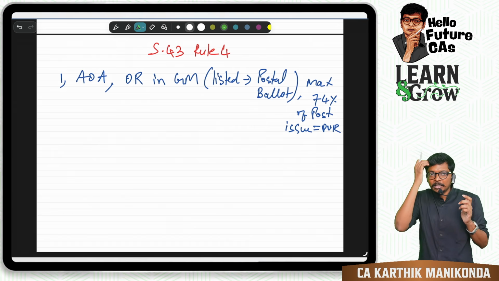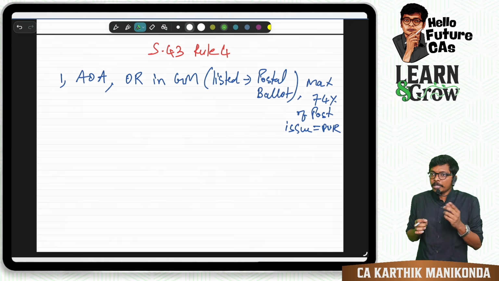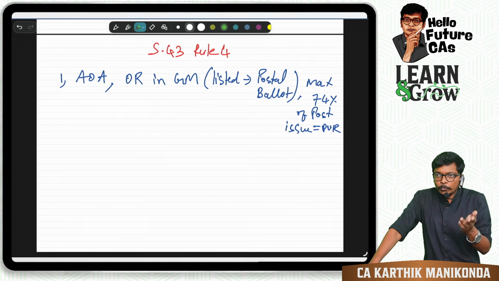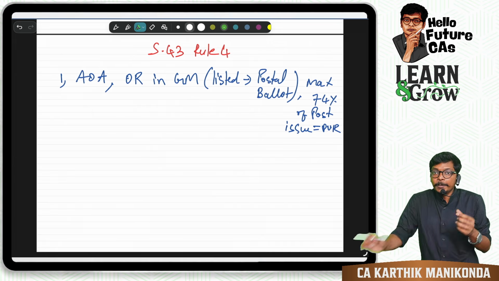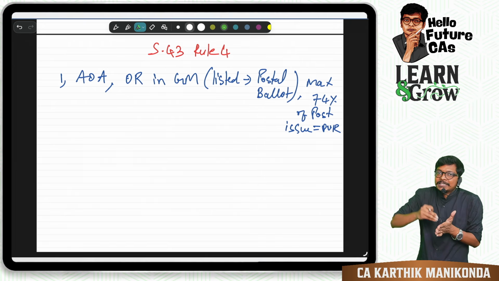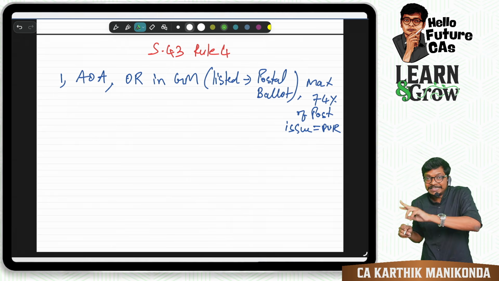Nobody will come. Correct? That is why section 108 introduced electronic mode. Electronic mode voting means all the 33 lakh can vote from their house. But before electronic mode came, we had only postal voting. So Reliance will send post to all the 33 lakh shareholders. They will sign or put the vote and send it back.